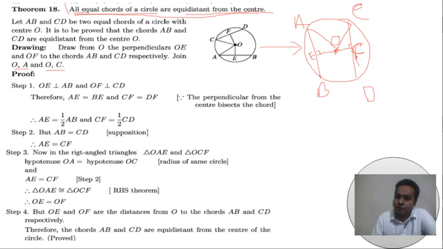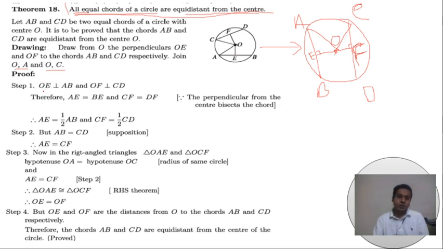This is the point F. So this is the perpendicular distance of CD from the center O. Then, according to theorem 17, the chord is bisected by the perpendicular line.